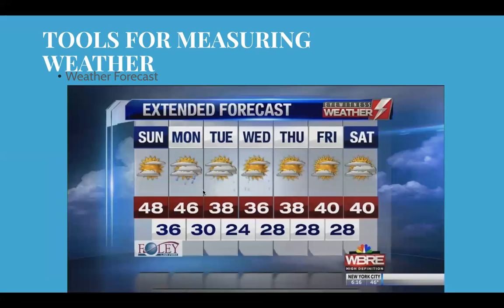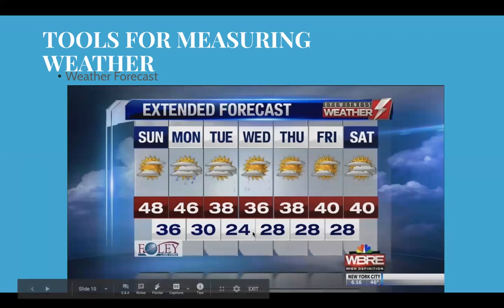And here's just another one showing again, just the illustration showing that here's a chance of precipitation. And then these are the highs and these are the lows for these days.